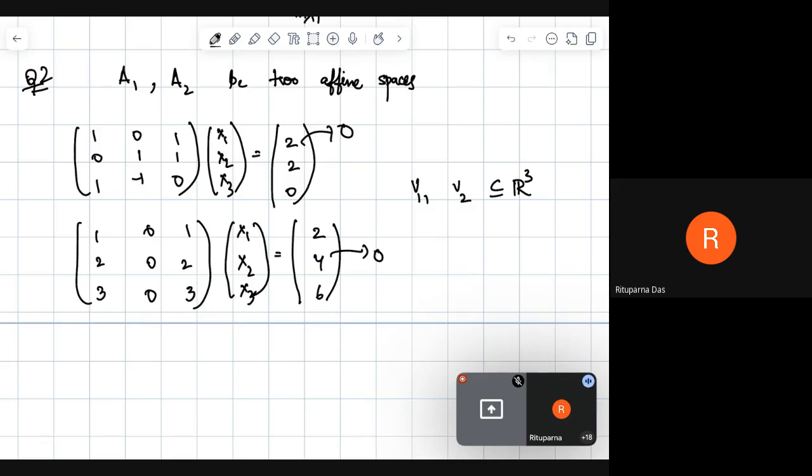When we look at the rank of this matrix and the rank of this matrix, from the rank of this matrix we get the dimension of V1, and from the rank of this matrix we get the dimension of V2, right? So this will come out as 1 and this will come out as 2, right?